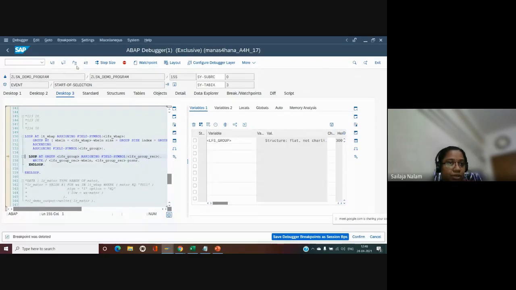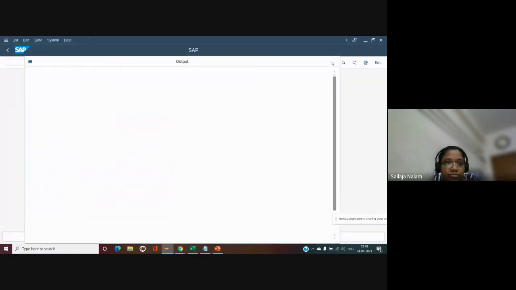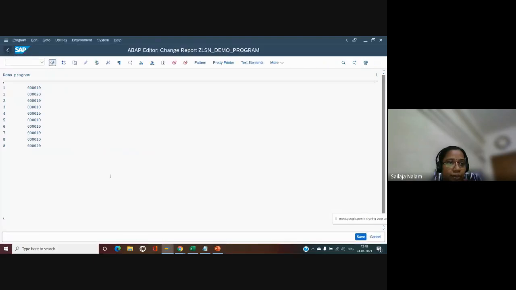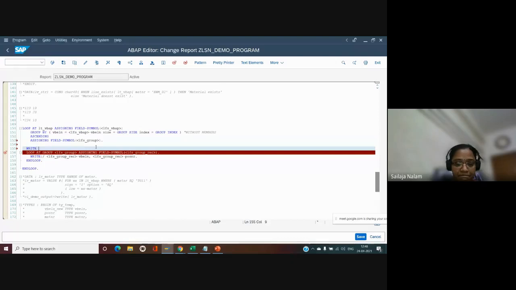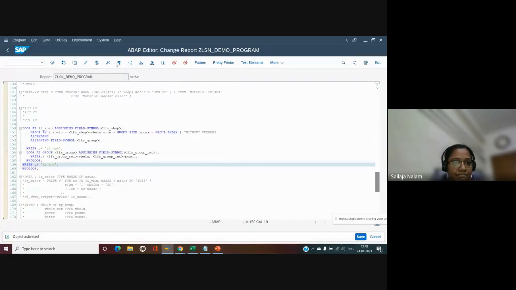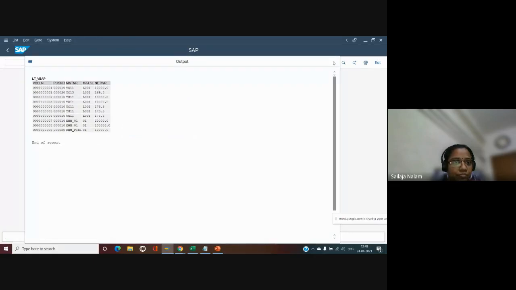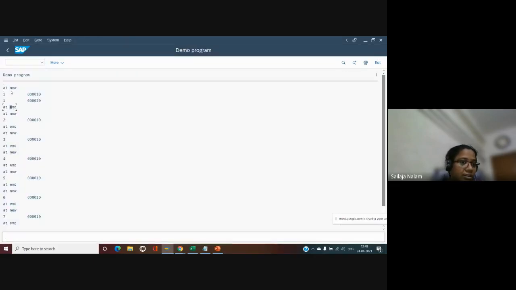So let me set the breakpoint. Okay. So you can see that it is executing one set of them at any point of time.